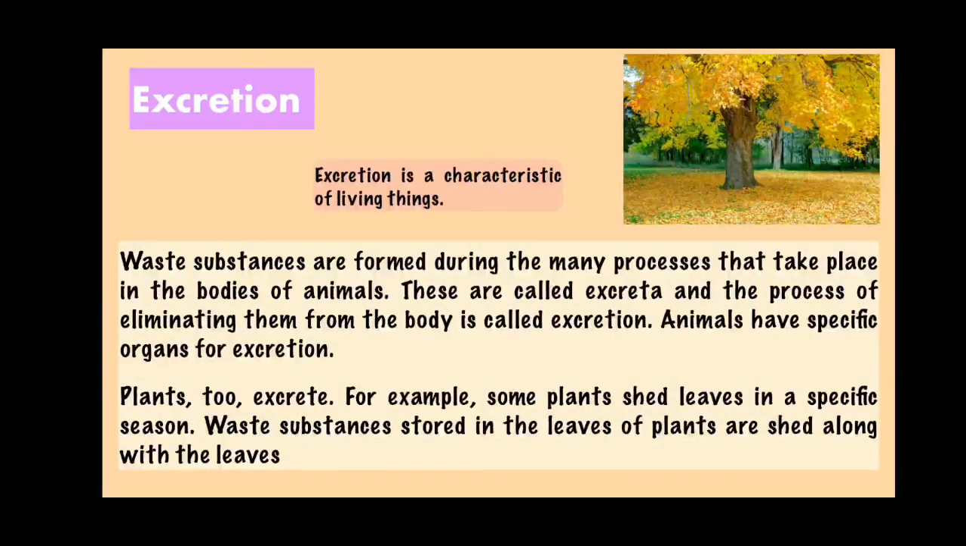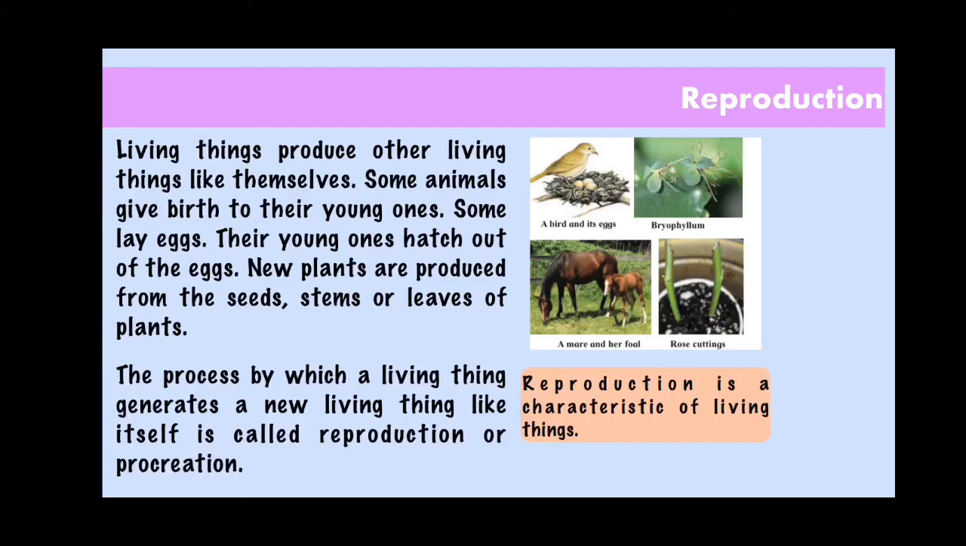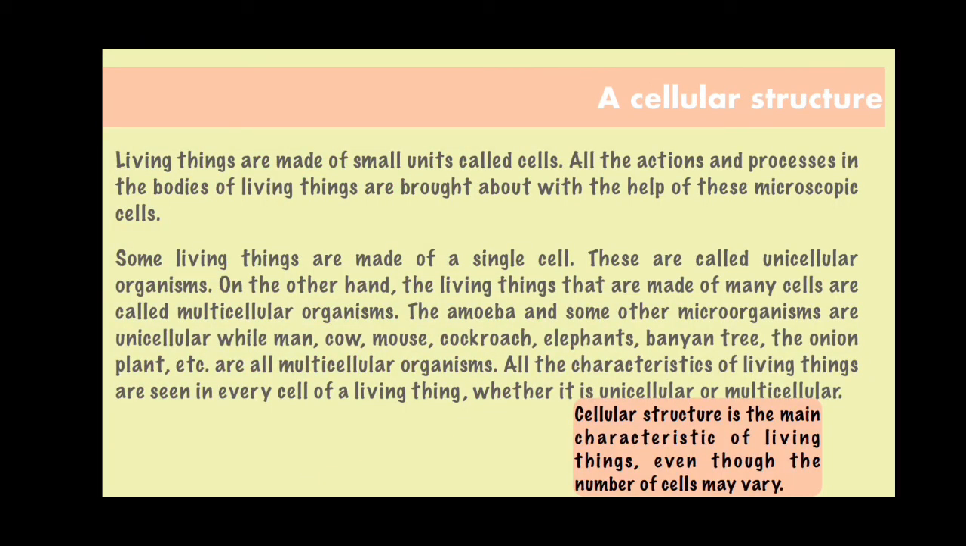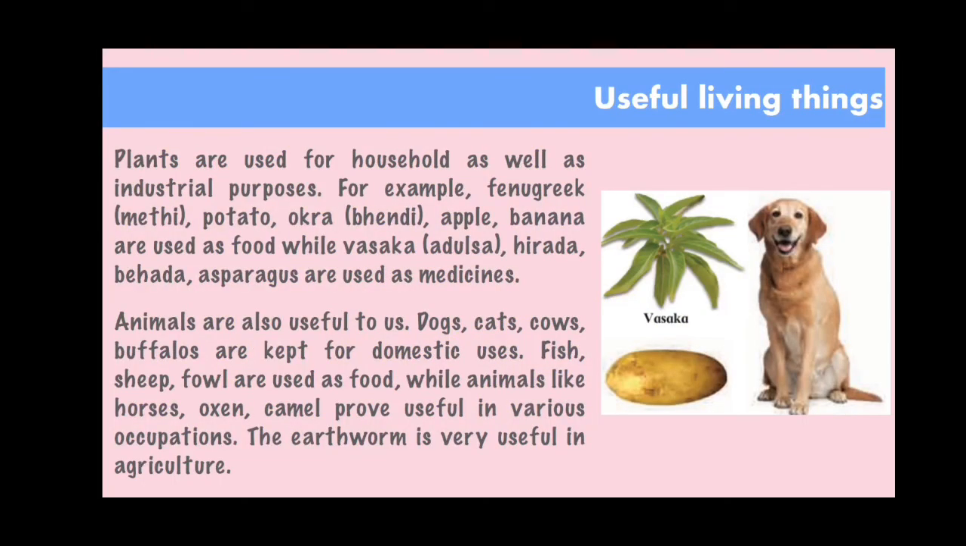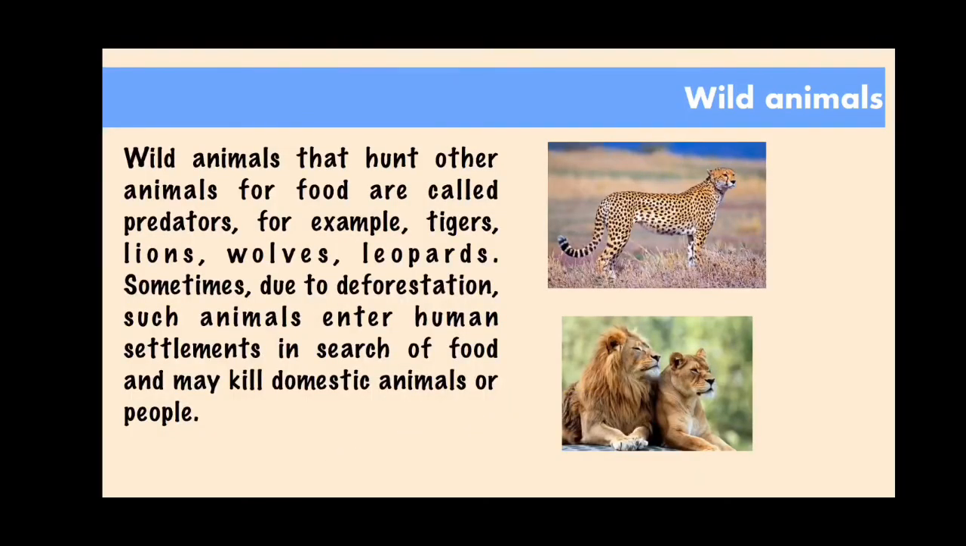The fourth characteristic we studied is excretion. The fifth is responsiveness to stimuli. Then we studied reproduction, which is another characteristic of living things. Then we studied lifespan. Then the other characteristic is cellular structure, which is the most important and main characteristic of living things. The number of cells may vary. Now we studied the useful living things and the harmful living things. Then we studied the wild animals, and here we end our chapter.